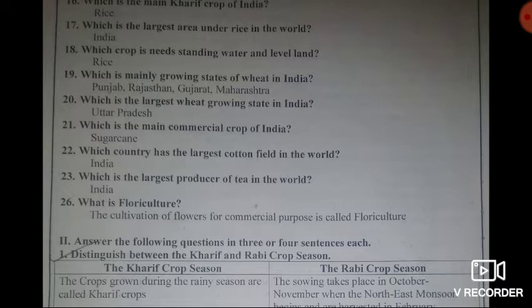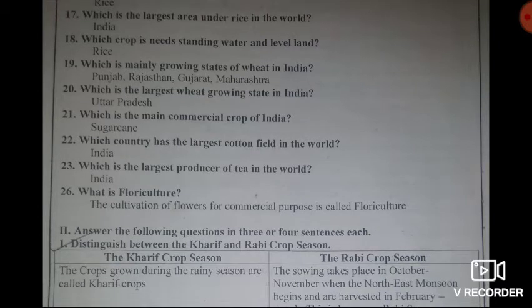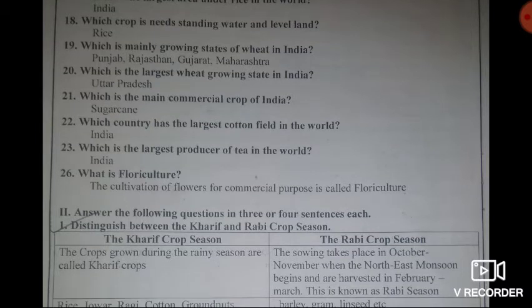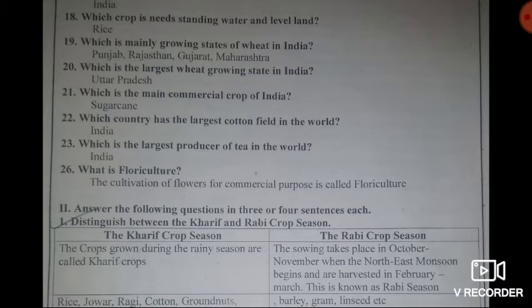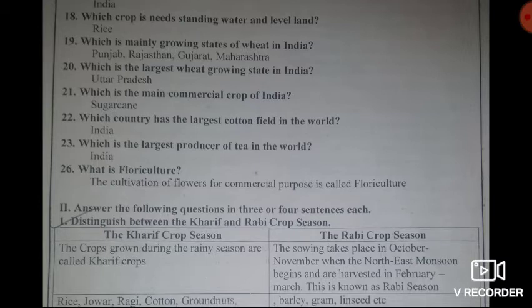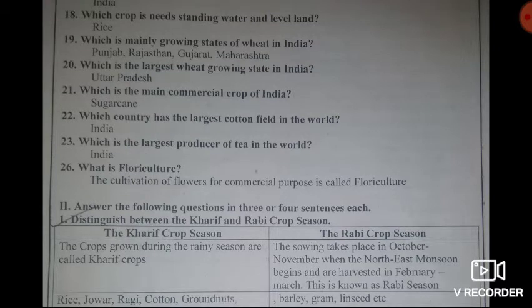Answer, Punjab, Rajasthan, Gujarat and Maharashtra. So these are the wheat growing states in India. Twentieth question, which is the largest wheat growing state in India? Answer, Uttar Pradesh. Twenty-first question, very important, which is the main commercial crop of India? Answer, sugarcane. Sugarcane is the main commercial crop of India.